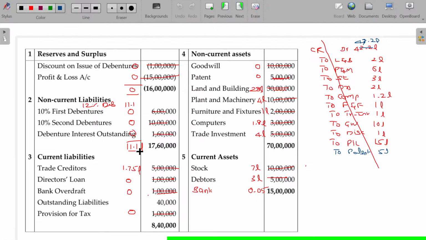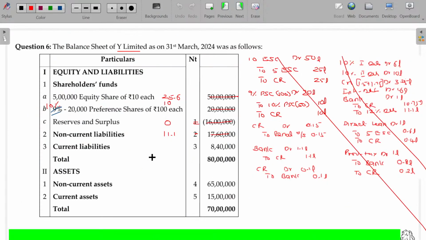Schedule 1 is 0, schedule 2 is 11.1, schedule number 3, where this 0.4 will come here. Now tell me the total of schedule number 3. 2.15 lakhs, am I right? 2.15 lakhs. Schedule number 3. Oh, there is no balance sheet in the text, right? Yeah, 2.15 lakhs.